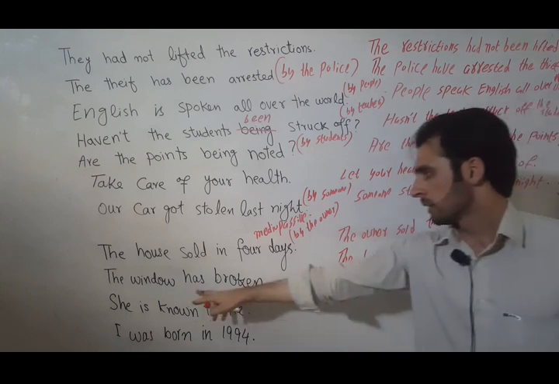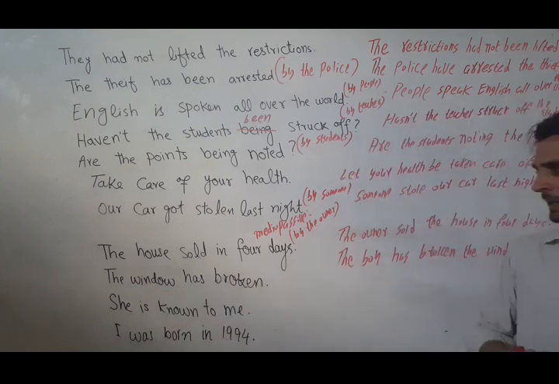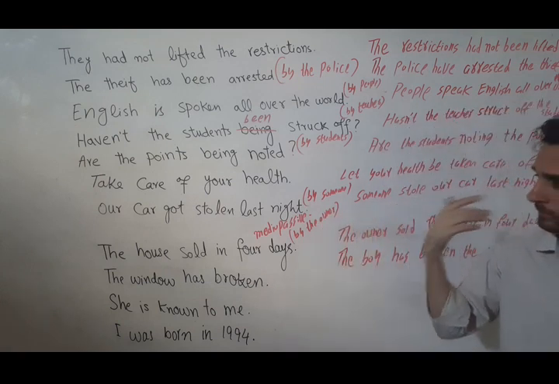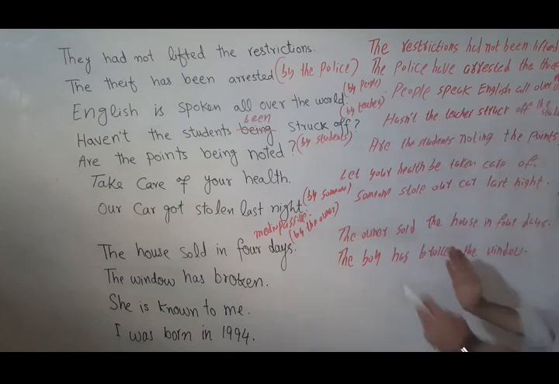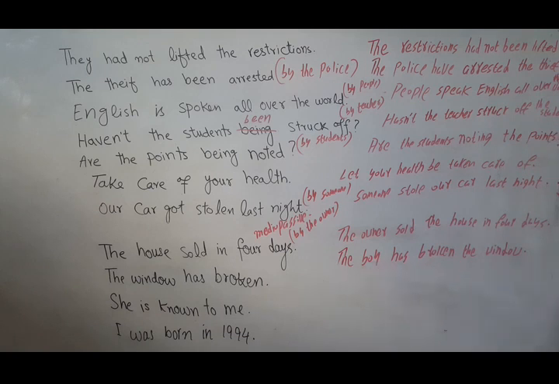Here the subject is passive, the patient, receiving an action, but we don't have the complete structure of passive voice, be plus the third form of the verb. And in the active counterpart the subject is the agent.